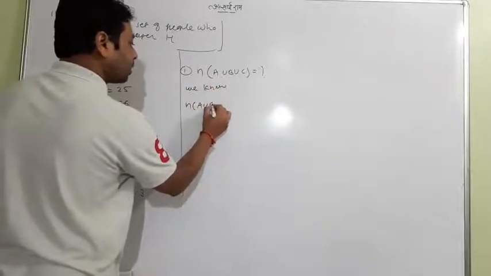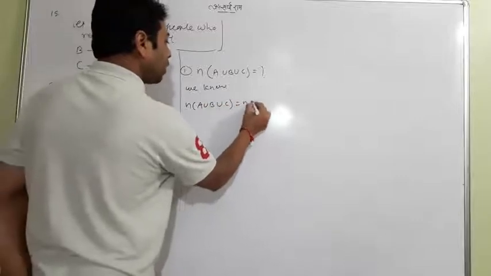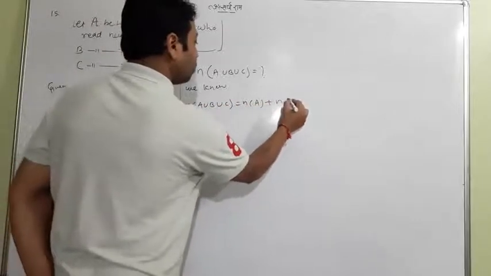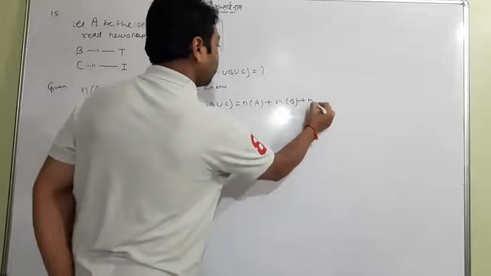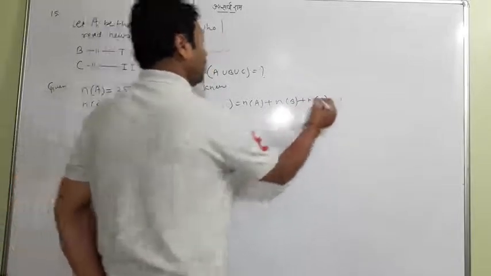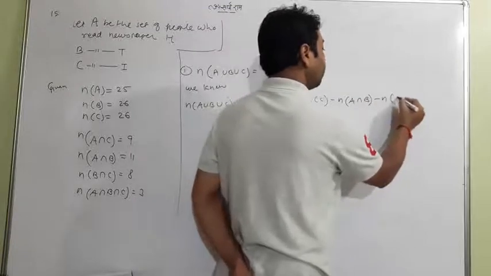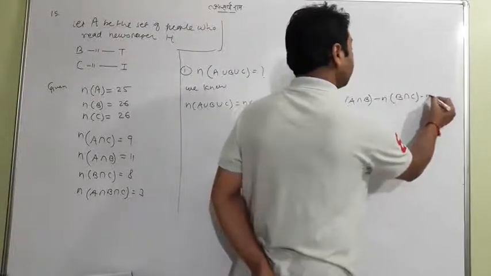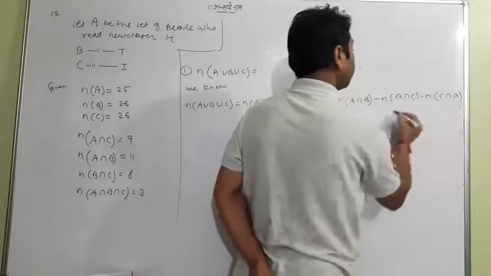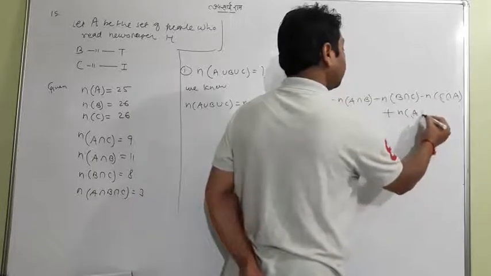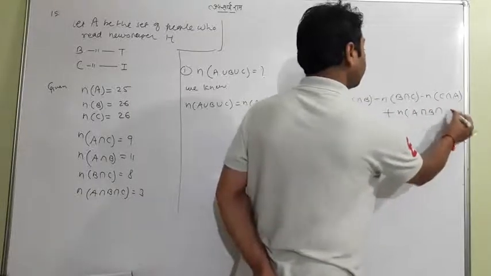You remember it? A very interesting formula: N of A plus N of B plus N of C minus N of A intersection B minus N of B intersection C minus N of C intersection A plus N of A intersection B intersection C.